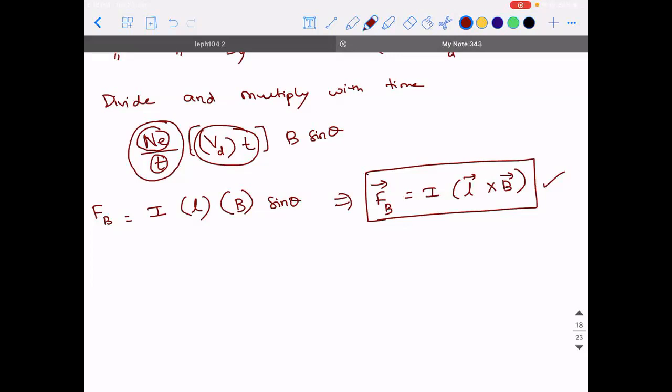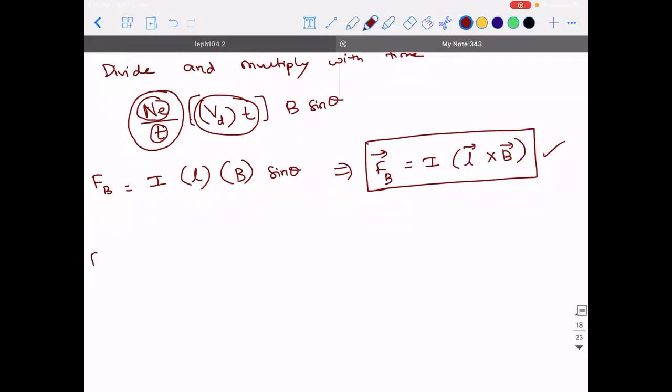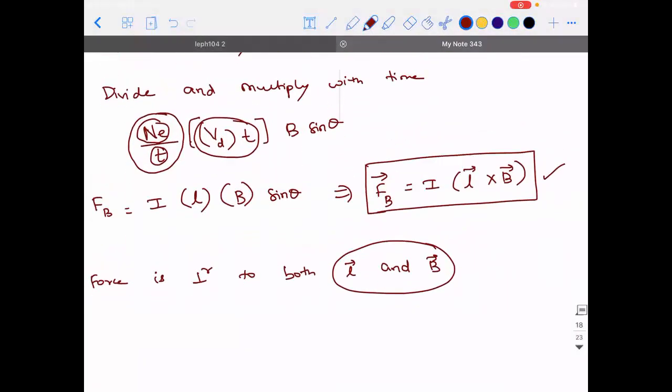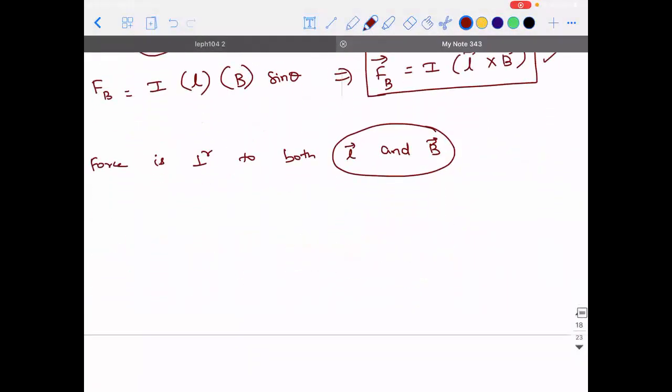Here also you can make a conclusion that force is perpendicular to both L vector and B vector. Right? Because it is a cross product of these two vectors, I can say force vector is perpendicular to both L vector and B vector. Okay, so that is one thing.